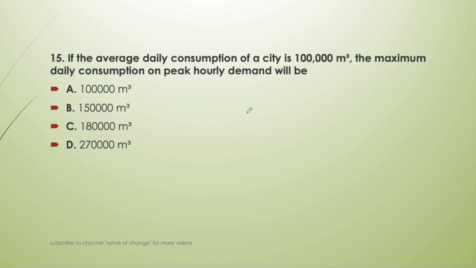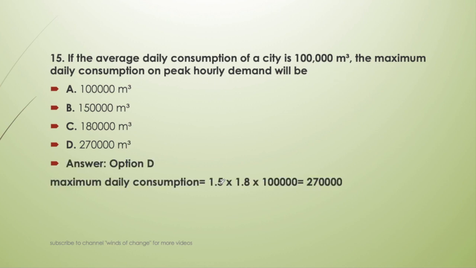Next question. If the average daily consumption of a city is 1 lakh m cube, the maximum daily consumption on peak hourly demand will be. This is also an important question. It is being asked the maximum daily consumption on peak hour. So we have to multiply it by both the factors, that is maximum daily factor to the average daily and peak hourly factor to the average hourly. This factor is 1.5 and this factor is 1.8. So we multiply 1.5 into 1.8 into 1 lakh, it will be 2,70,000 m cube.